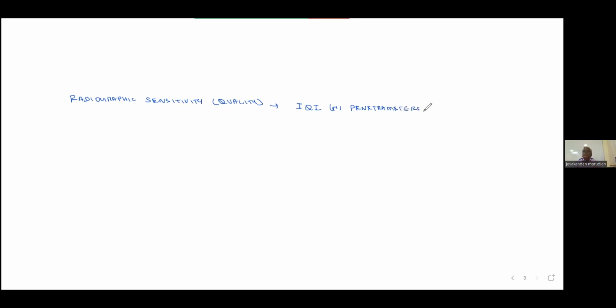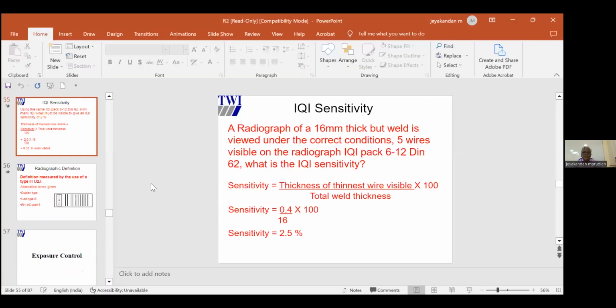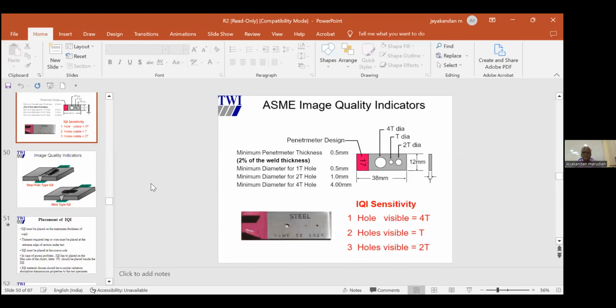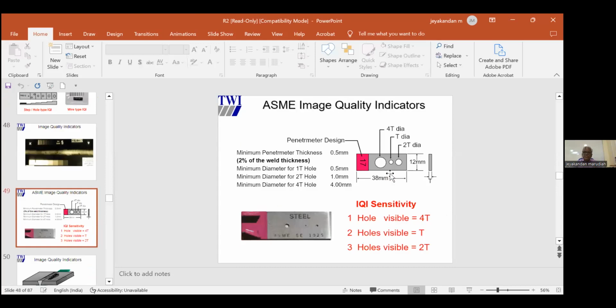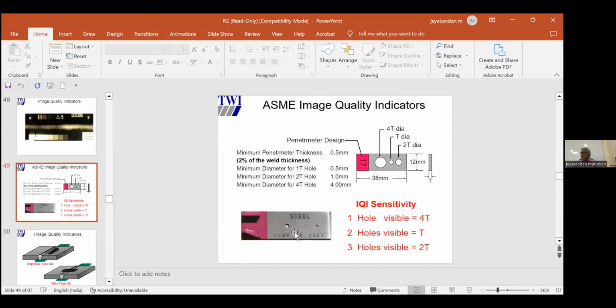Now, image quality indicators or penetrometer, there are many types, but as per ASME, we should know about 2 types. If you see here, this is called the wire type IQI, and this is called the hole type IQI. These two only, as per ASME.